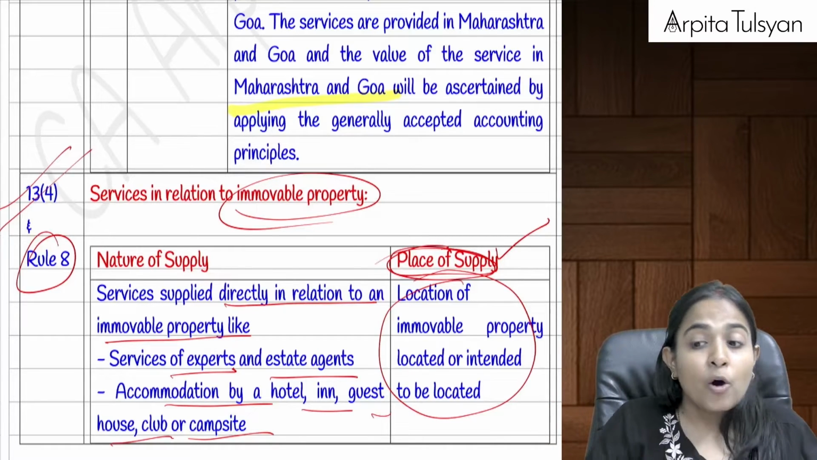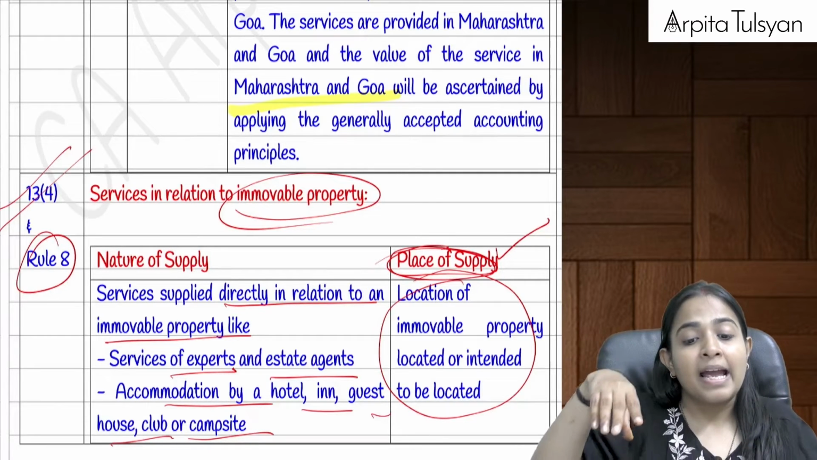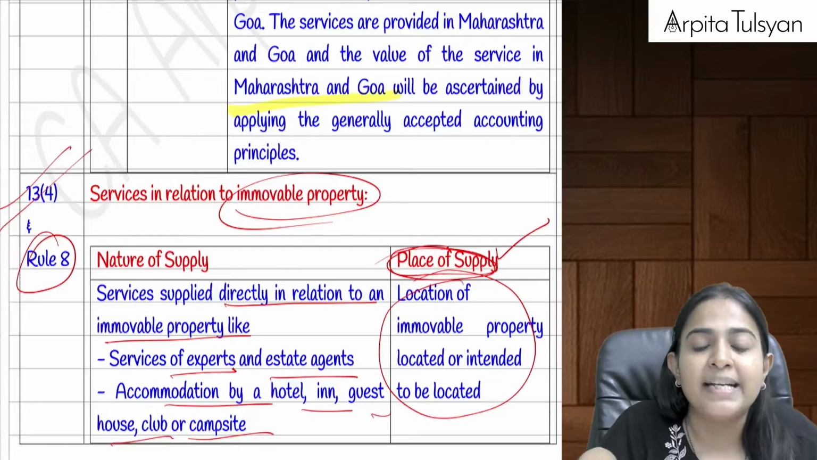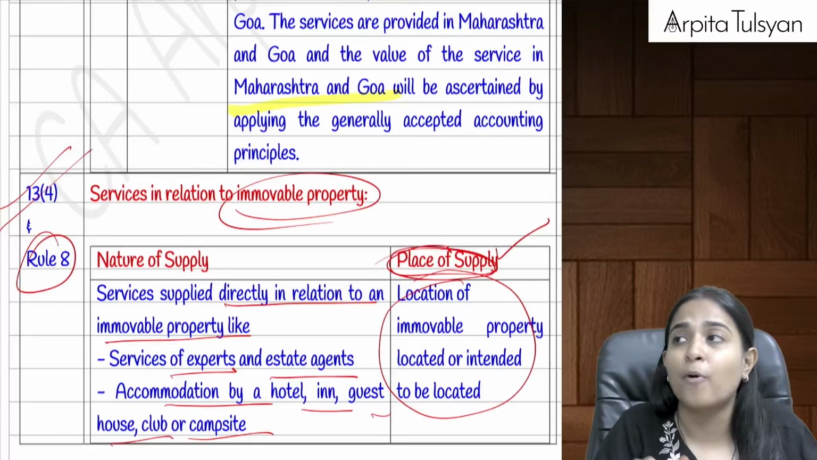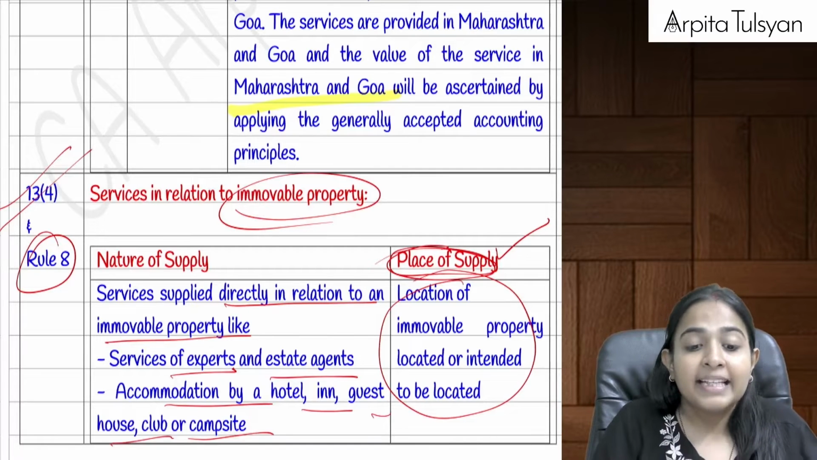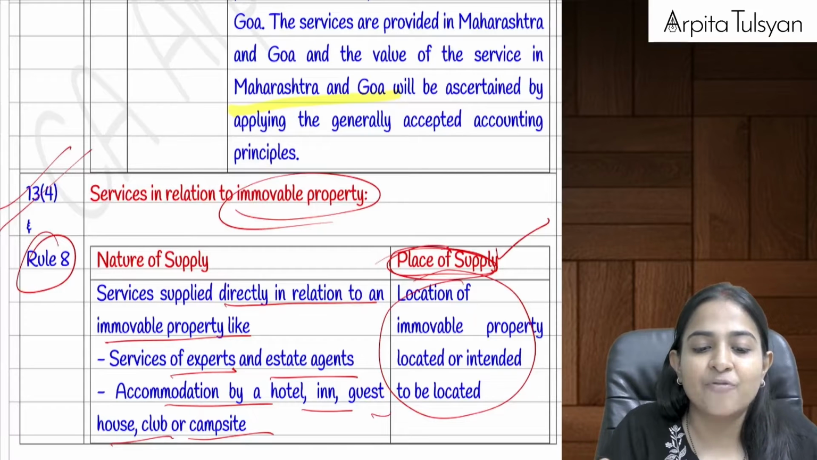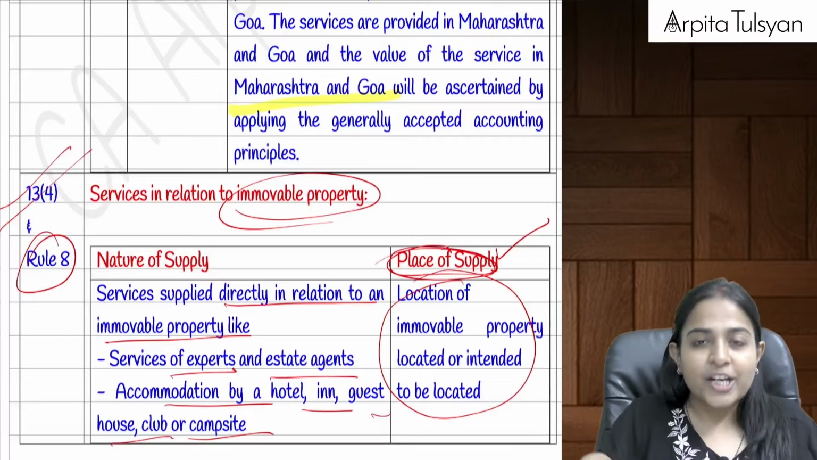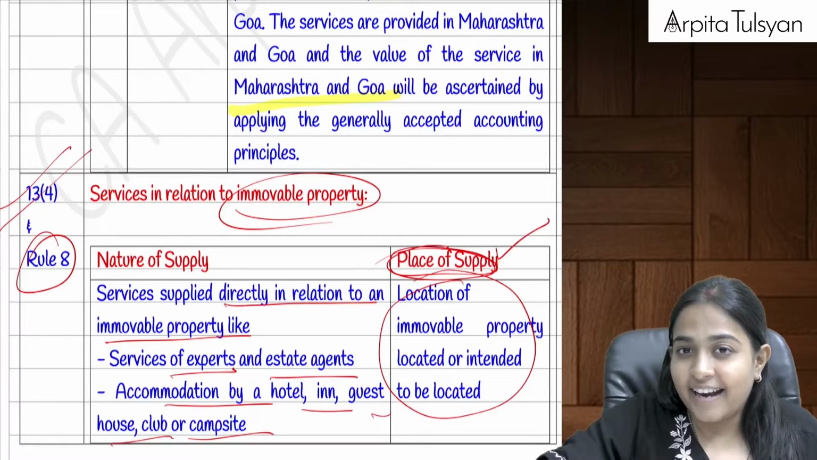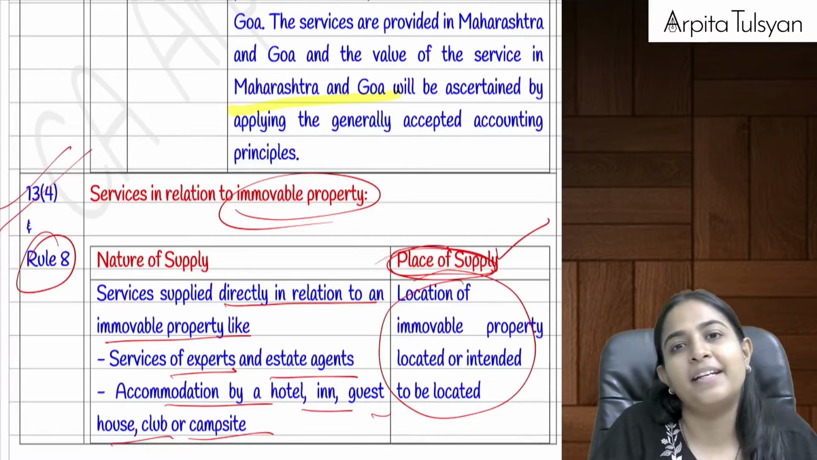No problem in this. Okay, but if the services are supplied in relation to an immovable property in respect of multiple states. Okay, let's say interior decorator services for Pune immovable property and for Dubai immovable property. Then in that case, what will happen? Okay, then in that case, what is going to happen? If one of the location is in taxable territory, and one is other than taxable territory, then the place of supply will be the taxable territory.